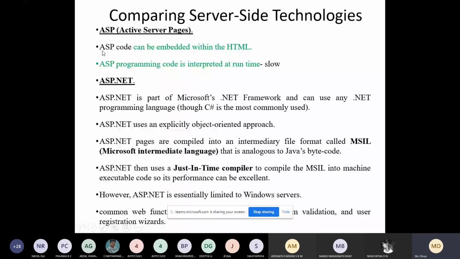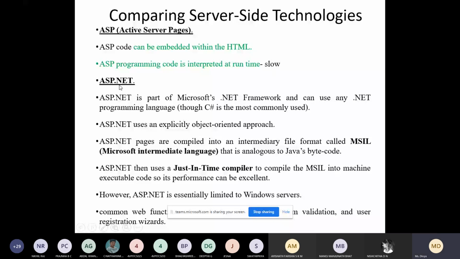Now people don't use ASP. This technology is outdated, but previously people used ASP for developing server-side programs. ASP code can be embedded within HTML, and the programming code is interpreted at runtime. The ASP programming language is very slow when interacting with the database, executing or fetching any data from the server. After ASP, next comes ASP.NET.